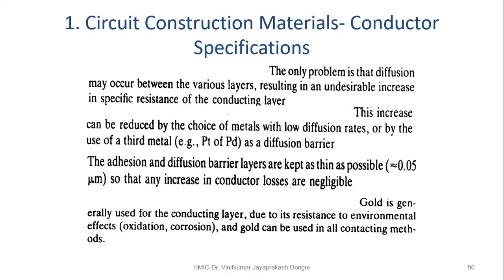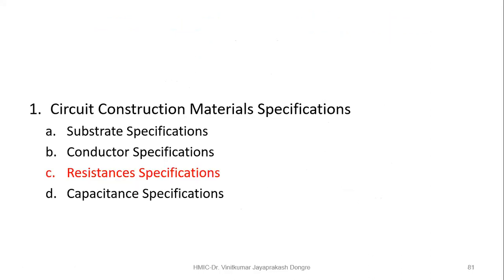Okay. So in the contacting method, gold is used not because of its resistance, it has low losses, as we just saw here. But the main advantage as compared to copper and silver is that it is not a corrosive material. So oxidation doesn't take place. If oxidation takes place, then the resistance obviously increases. So that's why gold is used. This is the reason why gold is used in some specific long-term applications.